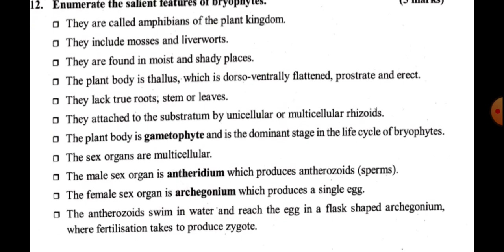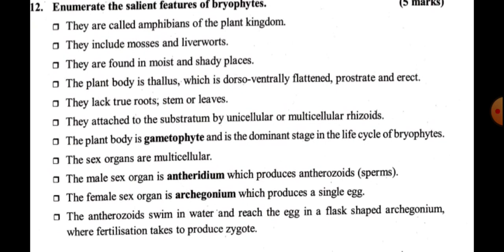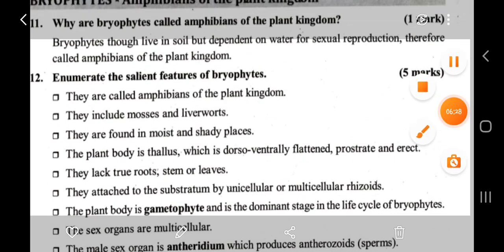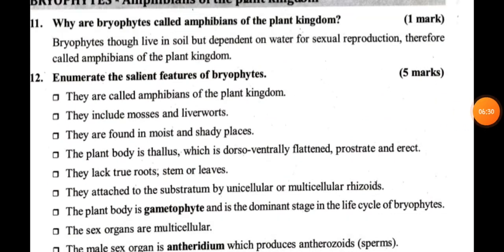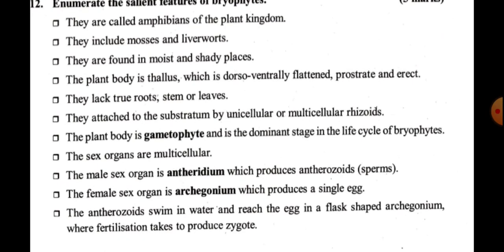They are found in moist and shady places. Their plant body is a thallus, which is large, dorsiventral, flattened and erect, and they lack true roots, stems or leaves. They are attached to the substratum by unicellular or multicellular rhizoids, and the sex organs are multicellular. The male sex organ is the antheridium, and the female sex organ is the archegonium.